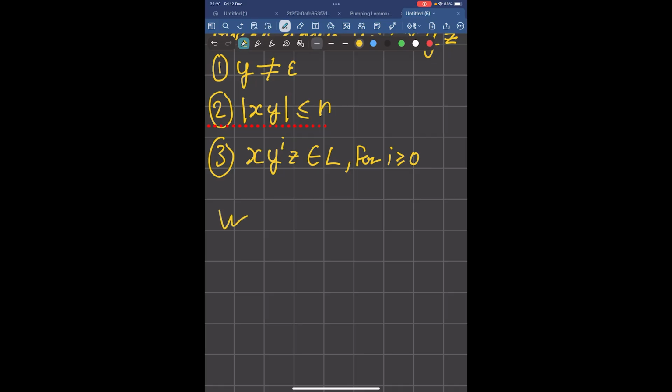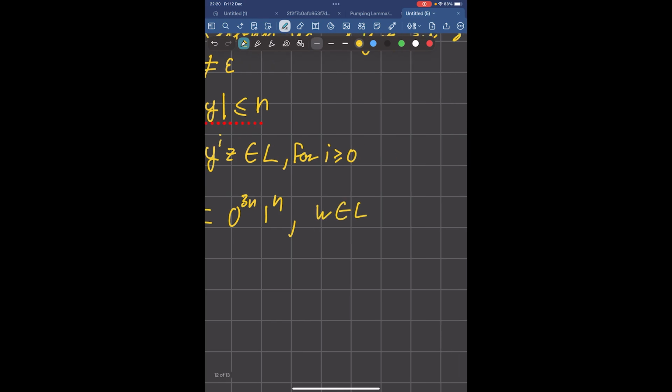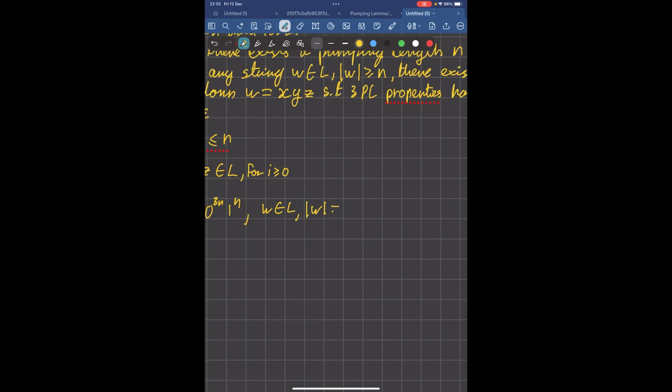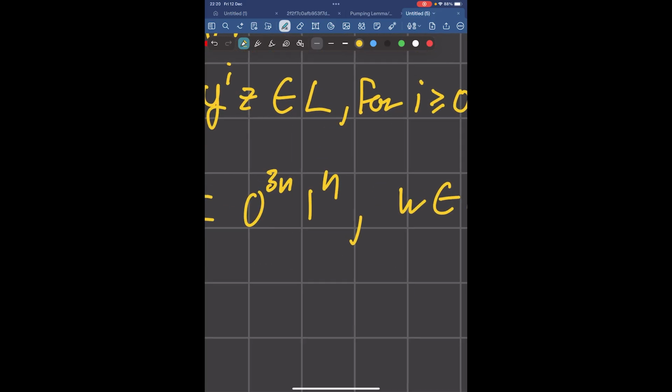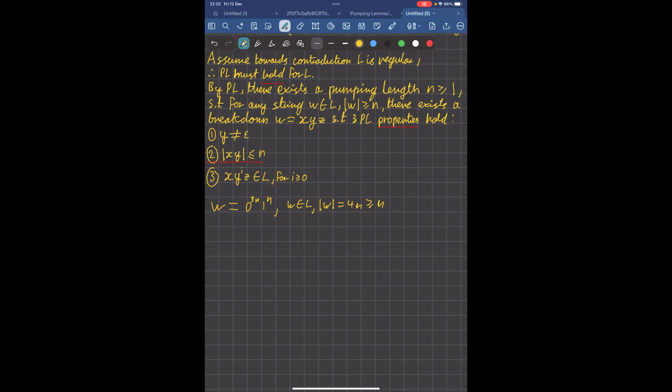So you might think that this is a good string to select because it's in the language and the length is at least n, right? It's in the language because we have more zeros at the start than ones at the end. So W is in L, and the length of W is going to be 4n, which is greater than or equal to n. Sorry, this is a 3. Looks a bit weird, so let me just rewrite it. Okay, so this is satisfied, and so the pumping lemma tells us that there must exist a breakdown.